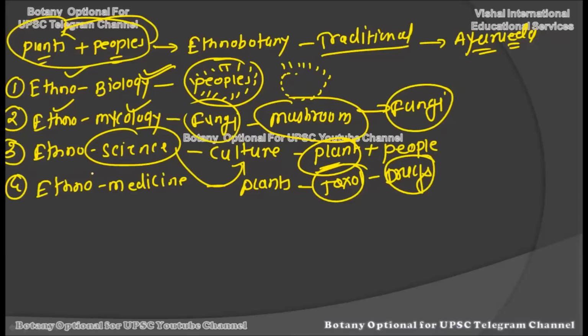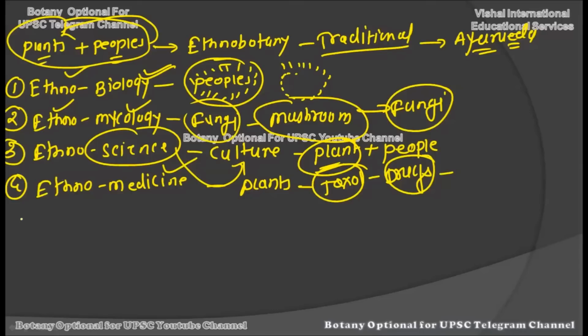So the fourth branch of ethnobotany is ethnomedicine, in which we study the different medicinal values of different plants used by people throughout the world for centuries. It's age-old knowledge regarding how we can use plants as medicine, and if you study this path, it all comes under ethnomedicine. Many cultures, such as the Indian Ayurvedic culture, Chinese traditional methods, and Native American methods, are all examples of ethnomedicine.